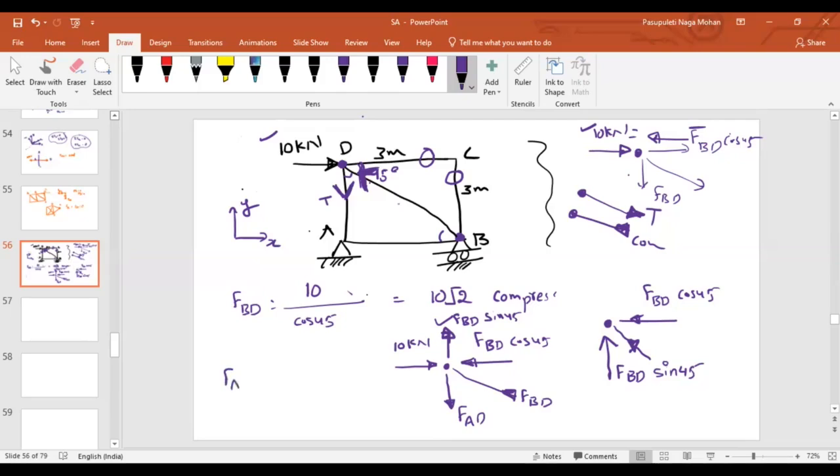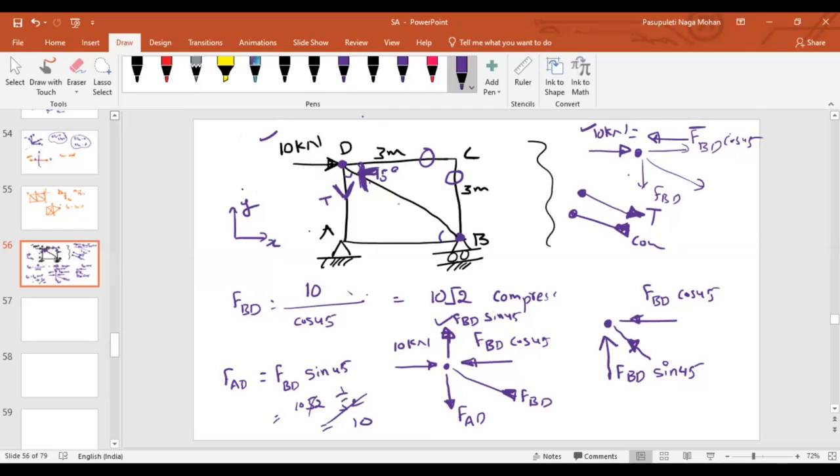So the force in member AD should be equal to the vertical component of BD. What is the vertical component of BD? FBD sin 45 degrees. Already we know FBD is 10 root 2. What is 10 root 2 times sin 45? 1 by root 2. So it is 10. We have discussed this in the previous class.